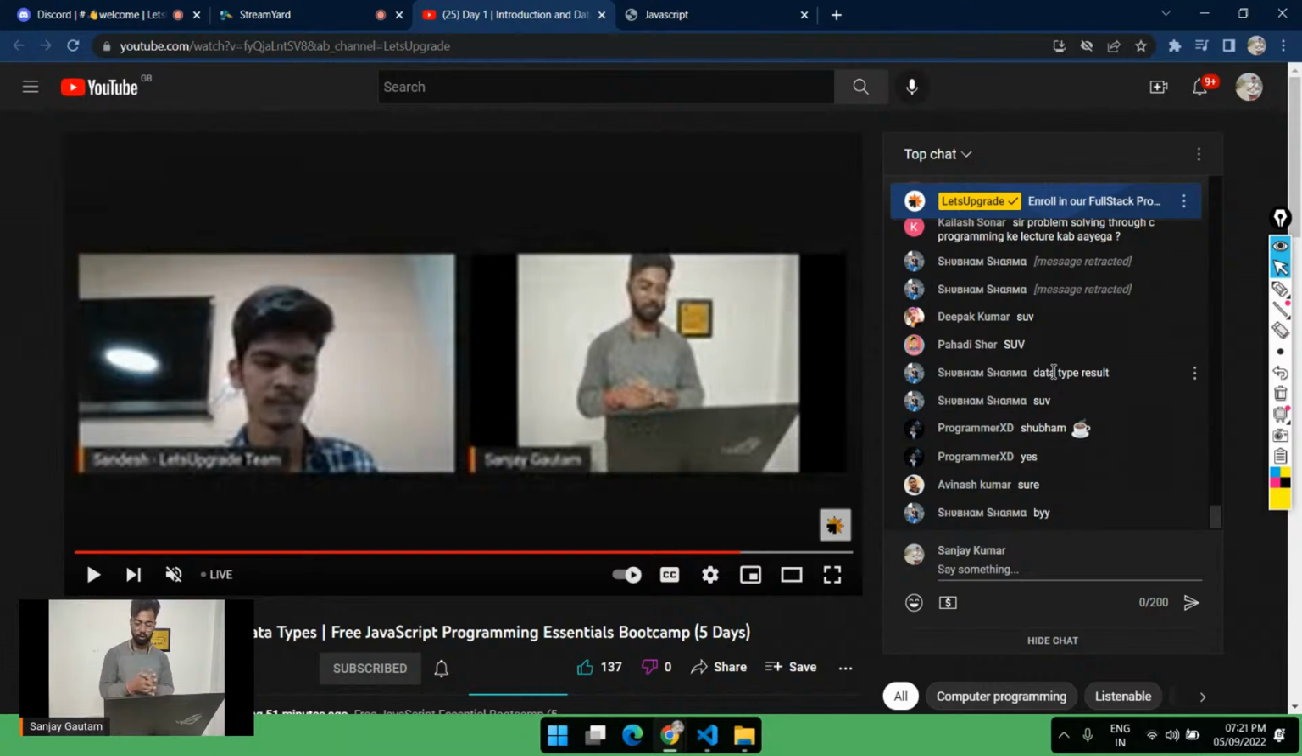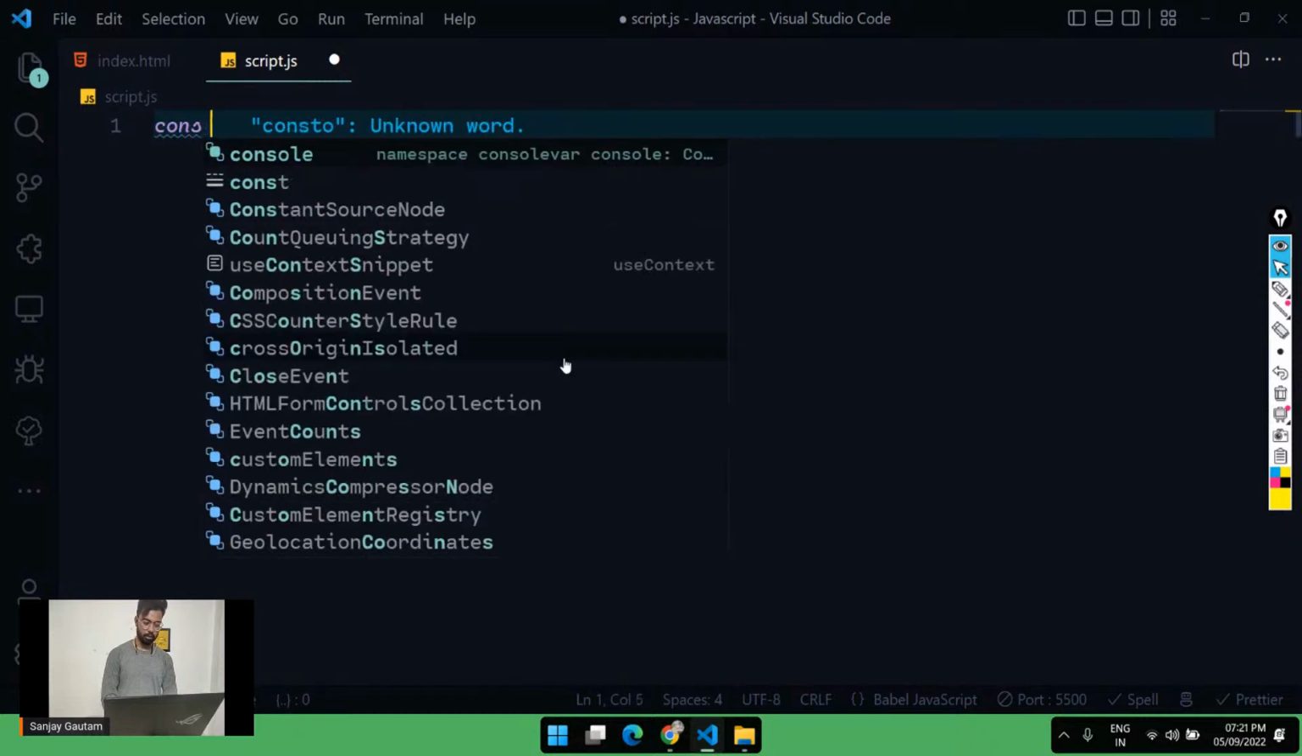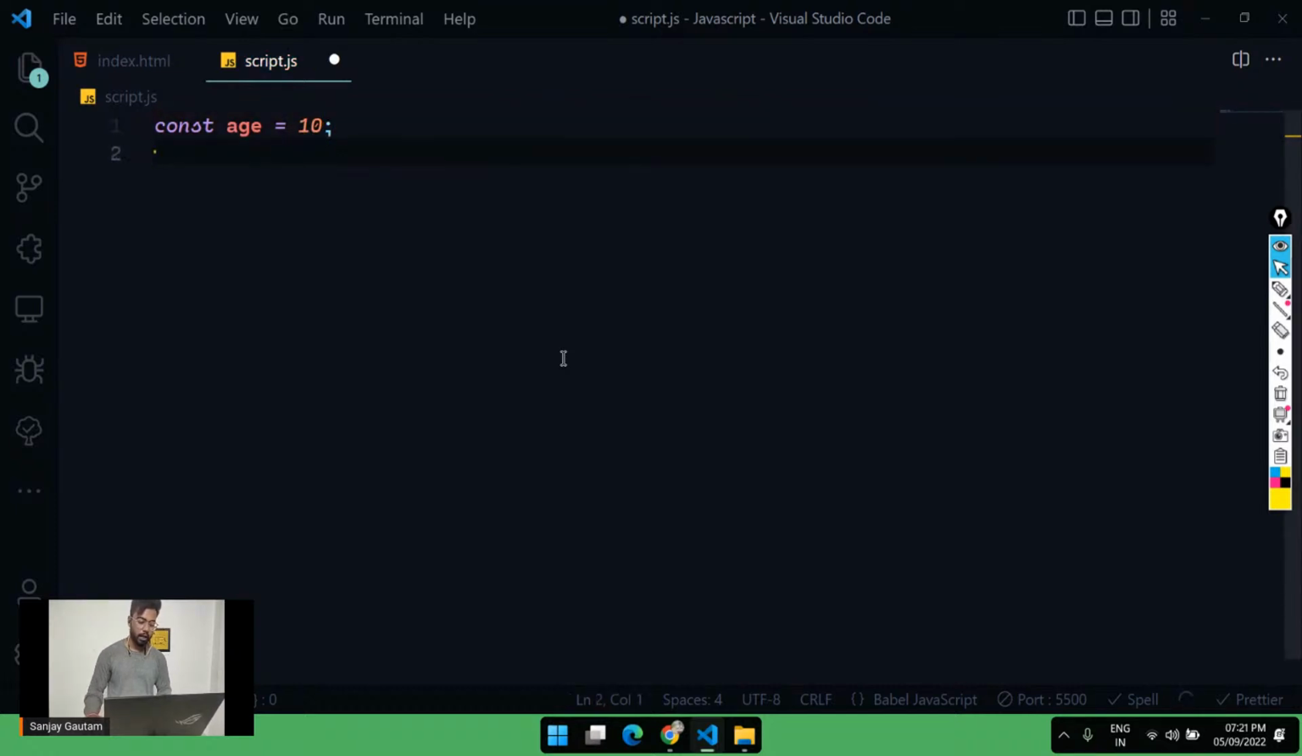Okay, let's move to the second part. Now let me show it to you. Let me create one variable here: const age equals 10. Now you can also perform some operations on these values, like you can add something, remove, subtract, and so on. So these are called operations. Let me perform some operations.